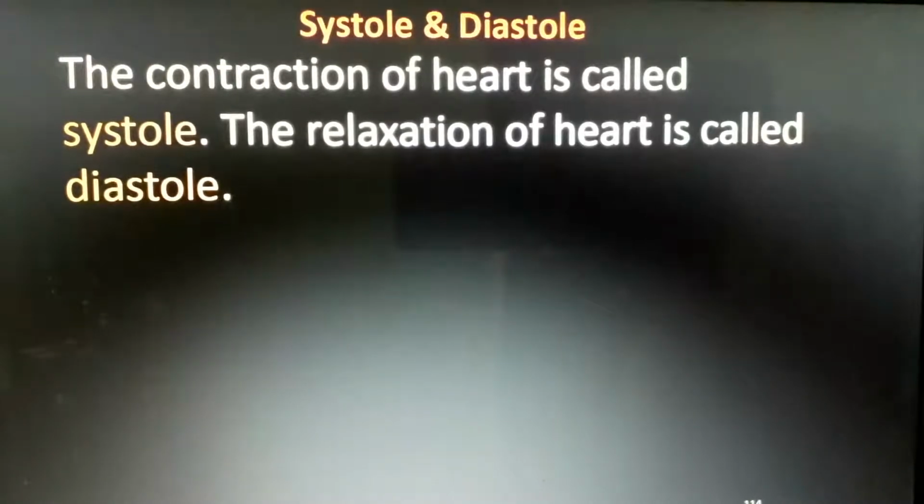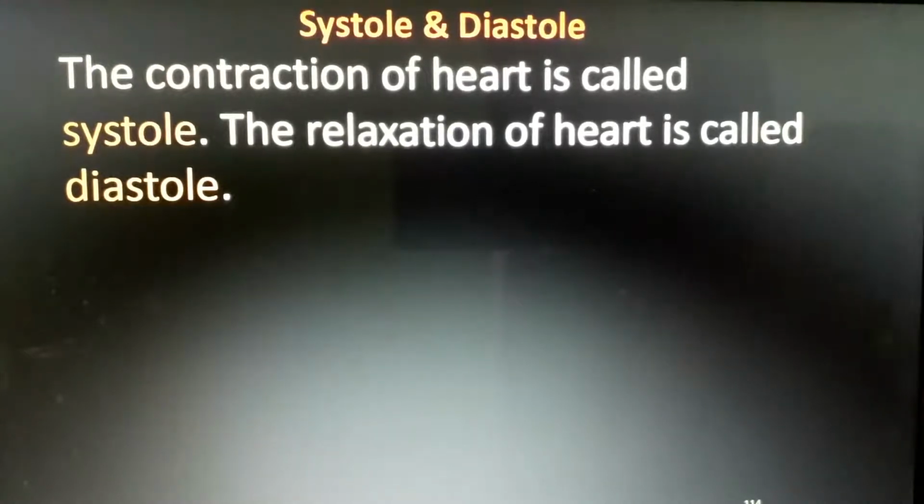Contraction means when the left ventricle pumps the blood, at that time it is contracted. The muscles will contract and the blood is rushed into the aorta. And after that, what is happening? The ventricle will relax, and at that time the atrium will pass blood into the ventricle.